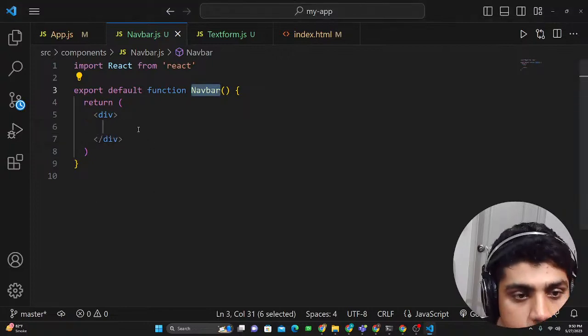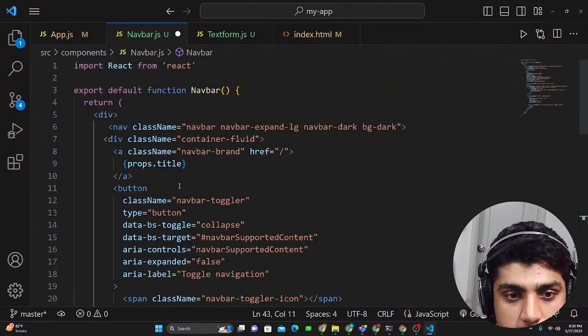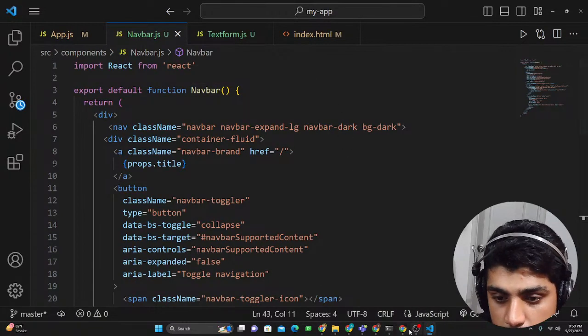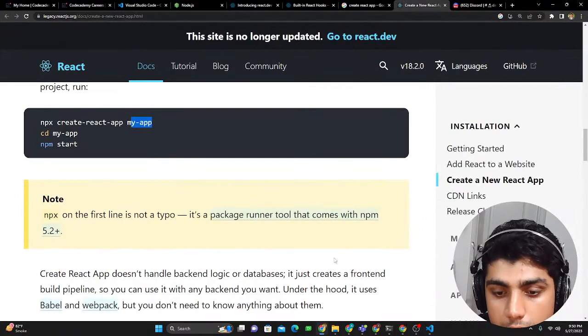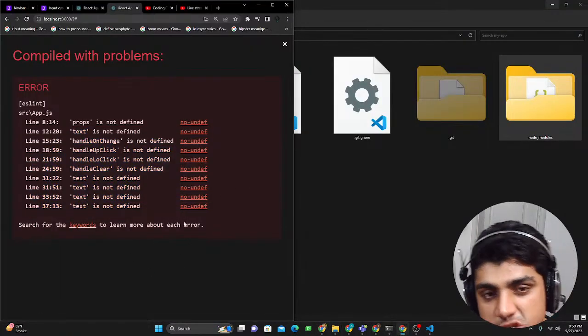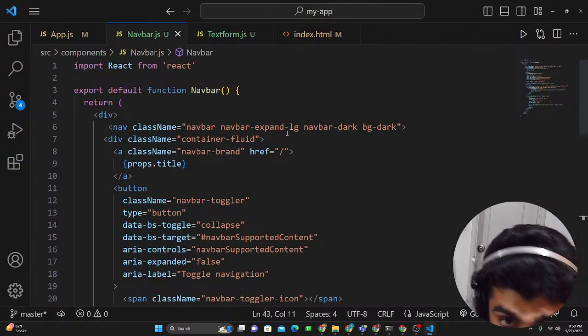Copy and paste this navbar component here. Okay, so now this is the navbar component, and we could just save it like that, and it should pop up here. So right now they're still showing me the errors. The reason why is that I have some issues, and I'll address all these issues.